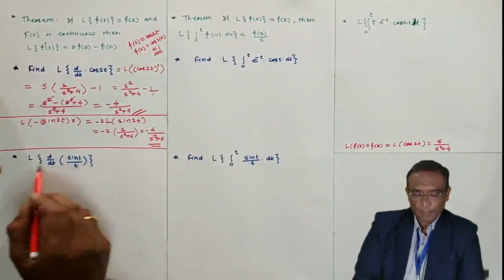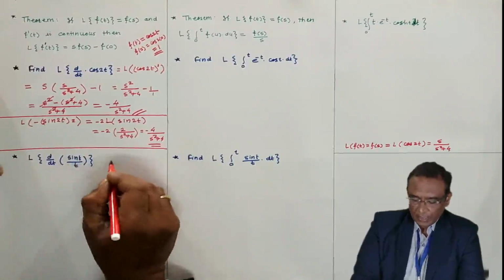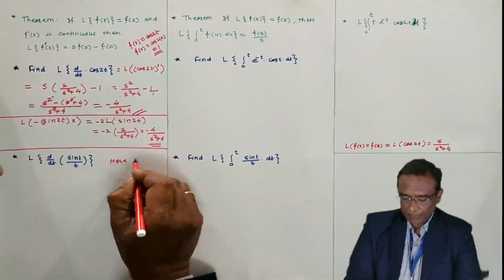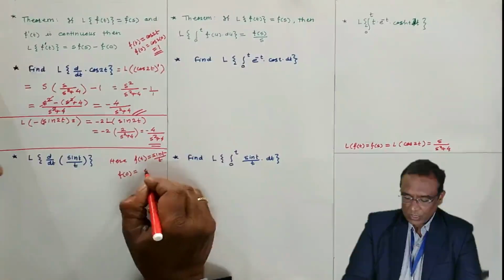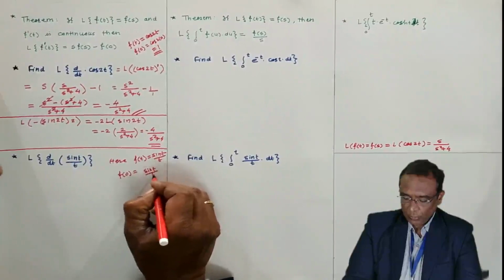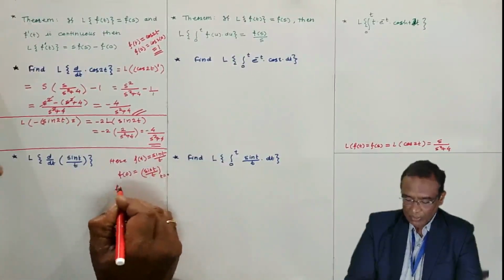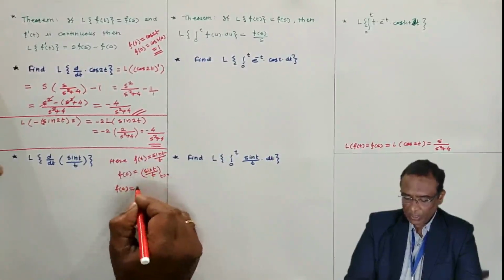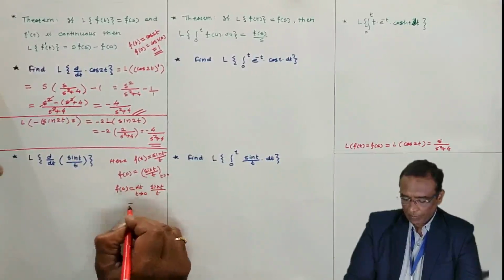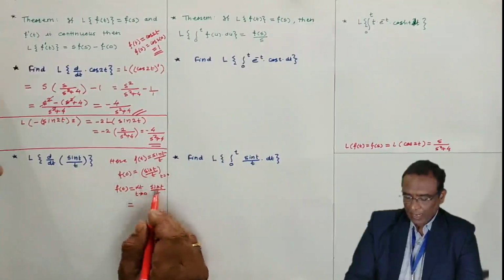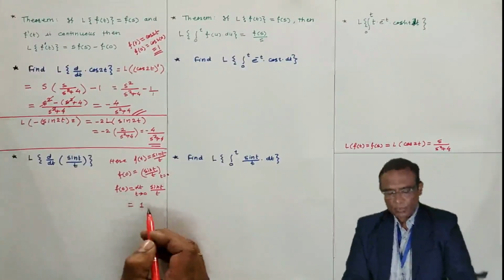Here again the same thing. Laplace of derivative of sin t by t. Here f(t) is sin t by t. f(0) is sin t by t with t equal to 0. Here I am writing like this, and the value of f(0) means this one. The meaning of this is what? Limit t tends to 0 of sin t by t, because we are dealing with the limits here. And limit t tends to 0 of sin t by t is 1. The value of f(0) is 1.